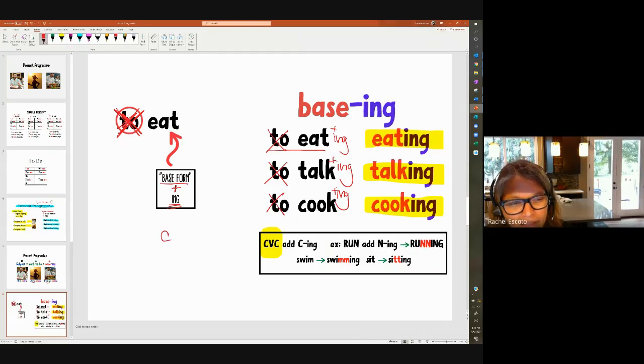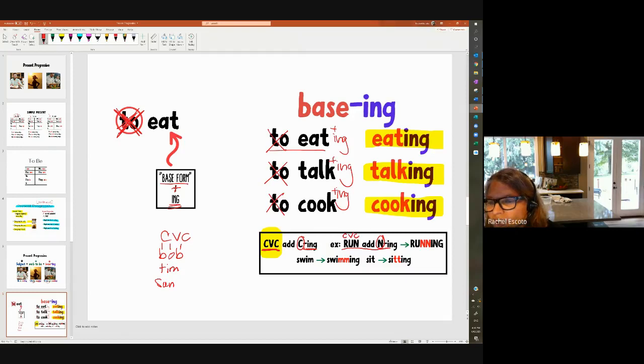Remember, it's consonant, vowel, consonant. So like, this is just a CVC word. It's not a verb. Bob, Tim, son, right? This is a consonant, a vowel, a consonant, right? So if it's a CVC word for the verb, we add an additional consonant before adding ing. And here's an example. Run, to run, is a CVC, right?